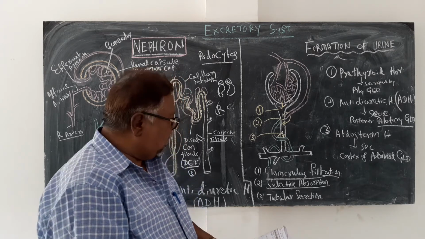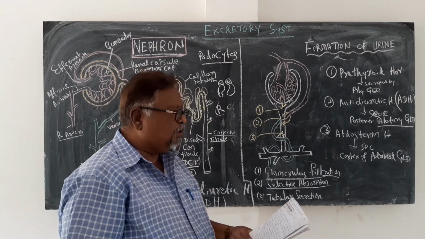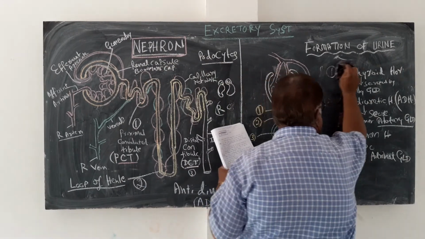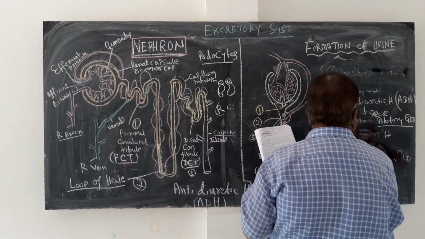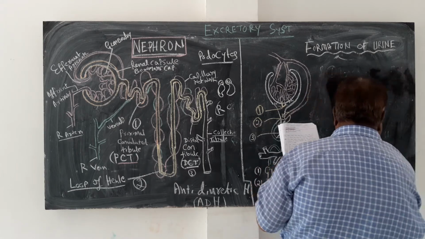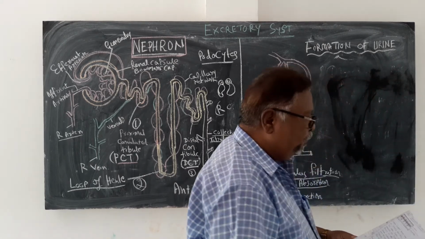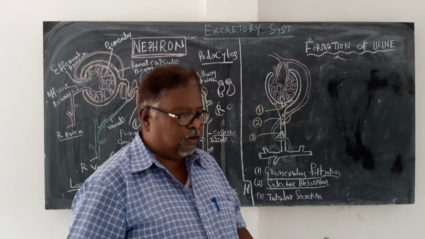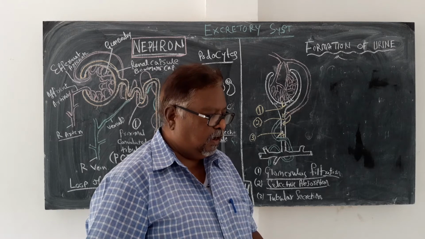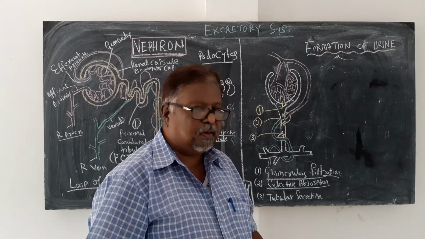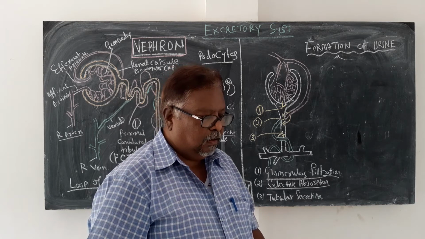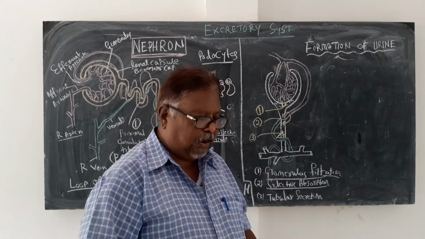Now coming to the third and last one, that is tubular secretion. In the tubular secretion process, this takes place in the PCT, DCT and collecting duct along with selective reabsorption.